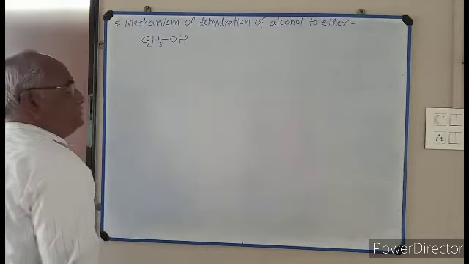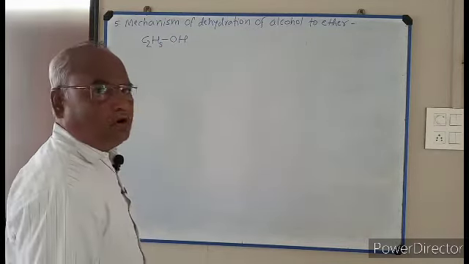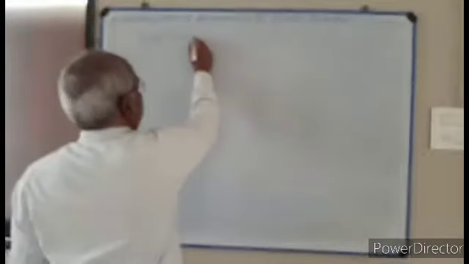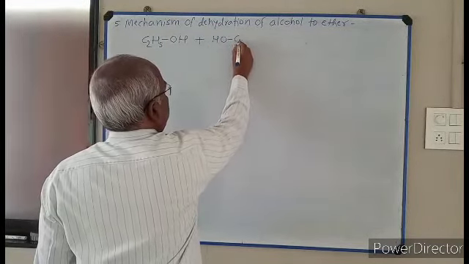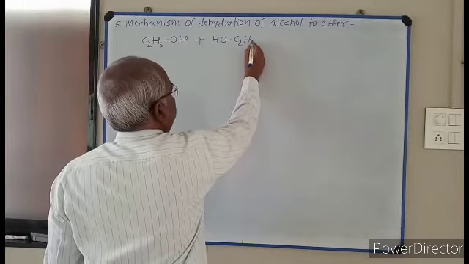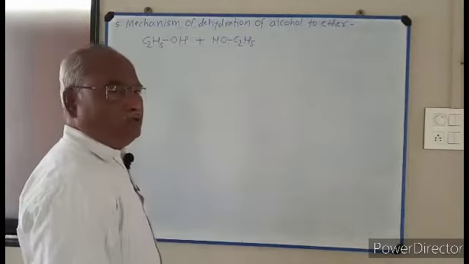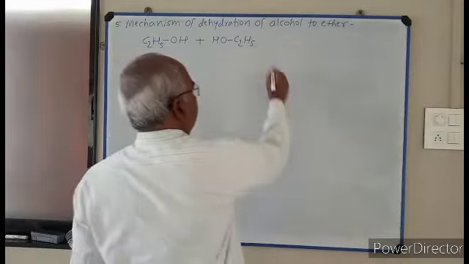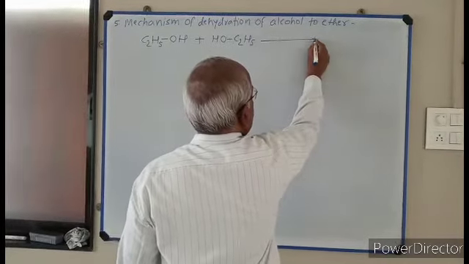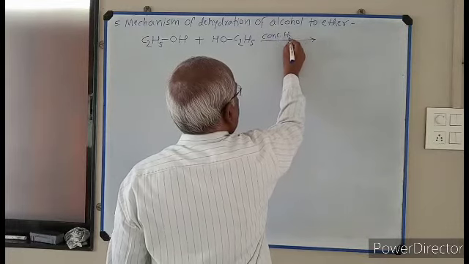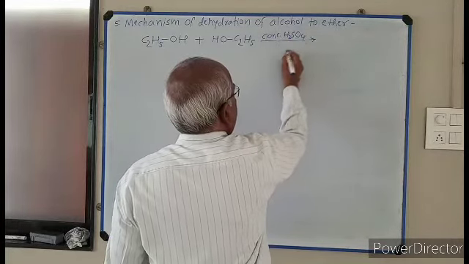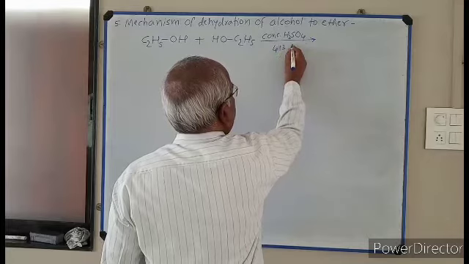This is ethyl alcohol or ethanol, plus HO C2H5, another molecule of ethyl alcohol. It is heated with concentrated H2SO4 at 413 Kelvin.